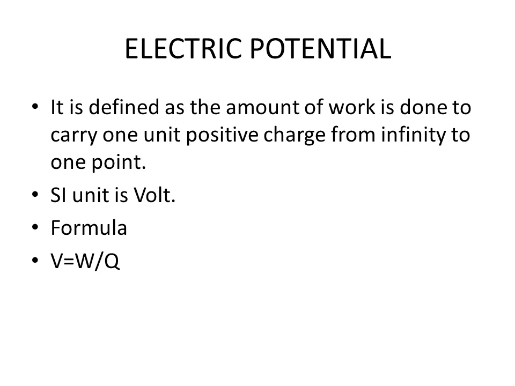Electric potential is defined as the amount of work done to carry one unit positive charge from infinity to a point. It is denoted by the symbol V. Its SI unit is volt, and its formula is V is equal to W upon Q. And the other one, potential difference, is the difference in the amount of work done to carry the charge from one place to another. It has the same symbol V, and its SI unit is again the same, that is volt.